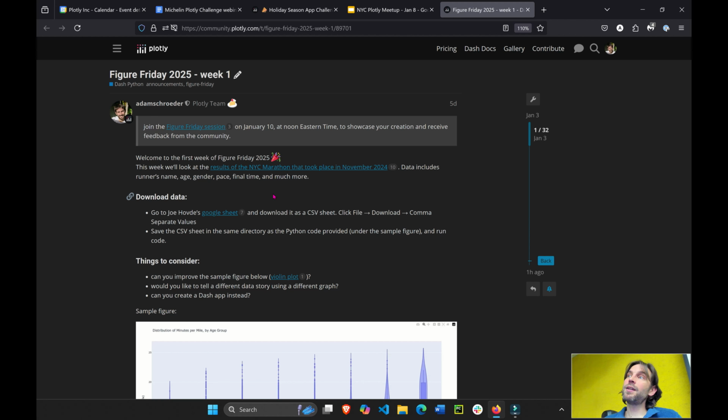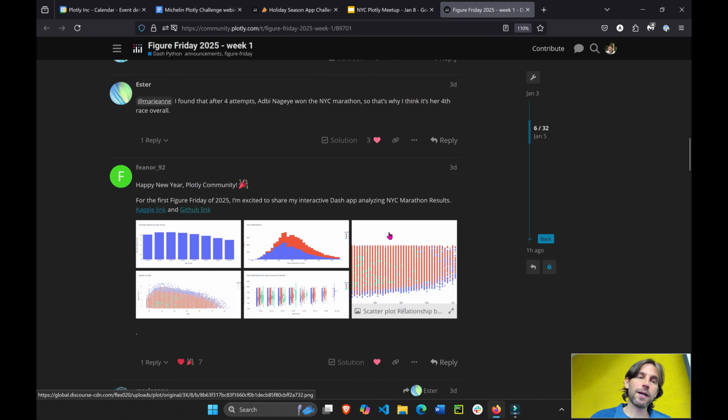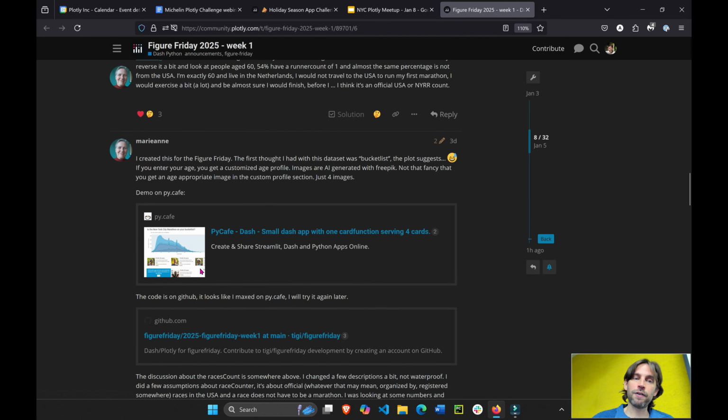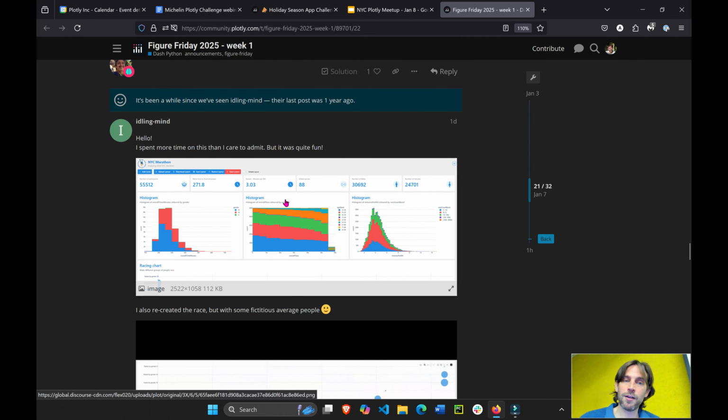And then you have until Thursday night to build either a Dash app, or most people build just a Plotly figure, like a violin chart. This one was for this week, actually, that I released the data on Friday. Marianne built this nice Dash app. Esther built this violin chart that overlapped between genders. This was a New York City Marathon data set that I shared last Friday. Juan from Argentina shared this scatter plot. And this person, Idling Mind, created a nice Dash app.